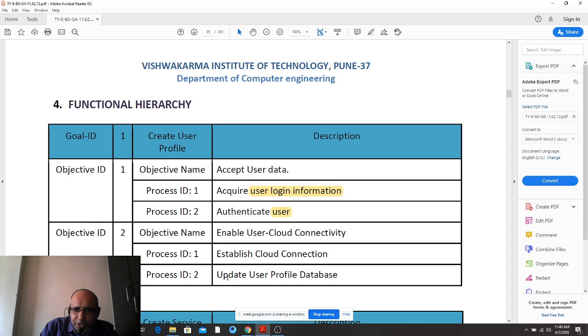Now, update is a very bad idea. You should not use it. Add, delete, update, modify, search, sort, store. These are 7 in number. They are the prime operations on the databases. So, never ever use them in processes or objectives or goal namings.